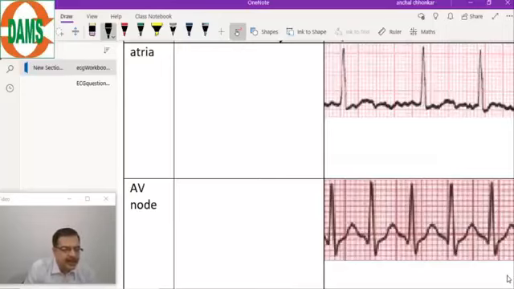Treatment of this we will do along with the treatment of atrial fibrillation, because the treatment is usually similar. It is usually similar with the fibrillation. So come to the atrial fibrillation.